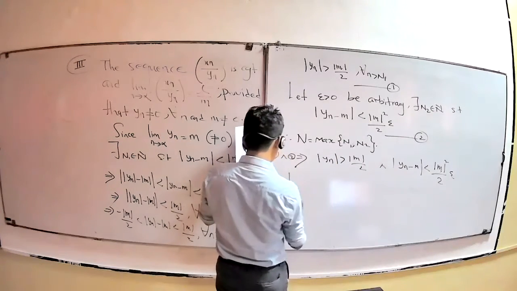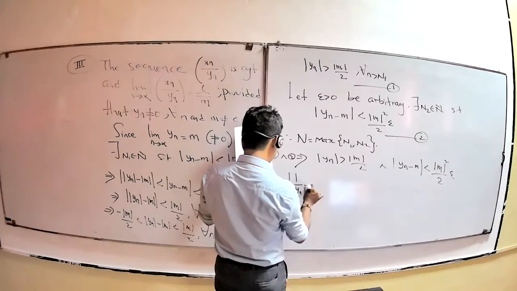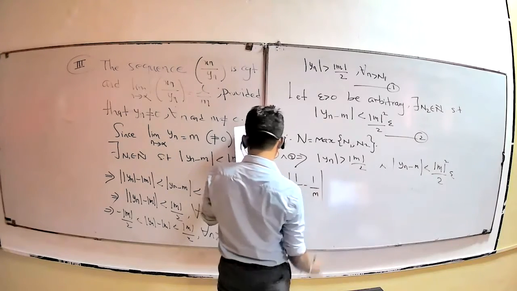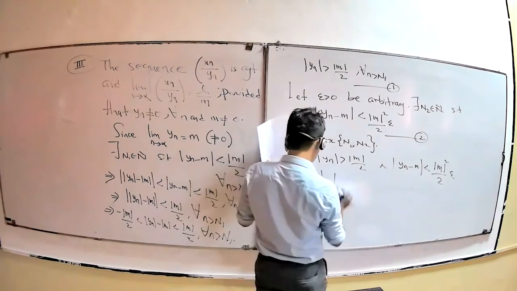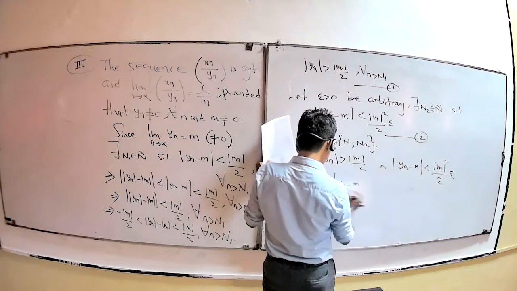Now you consider this one, 1 over yn minus 1 over m. This one you can write as yn minus m over yn into m.